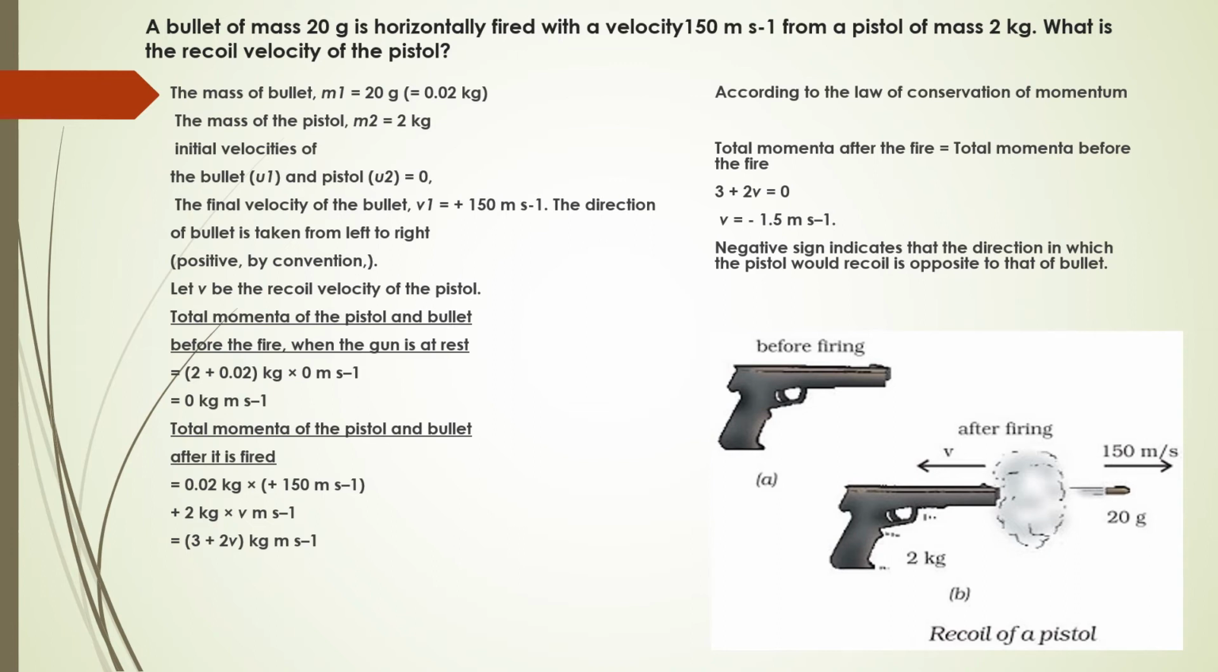Now why is it given as minus 1.5 meter per second? Because we have already considered the direction of the bullet as positive. So the direction of recoil of the pistol is going to be negative. The sign indicates the direction in which the pistol would recoil, that is, opposite to that of the bullet. So let us move on to our next question.